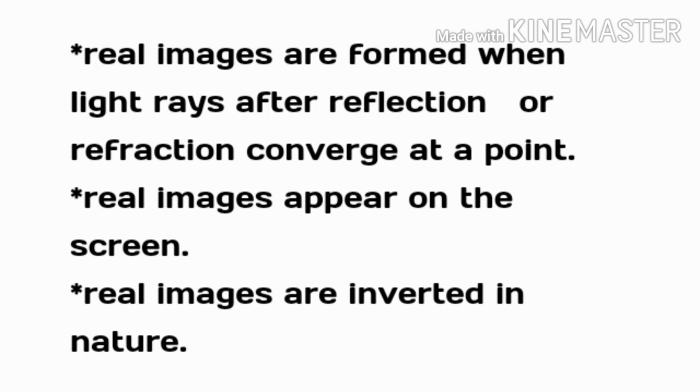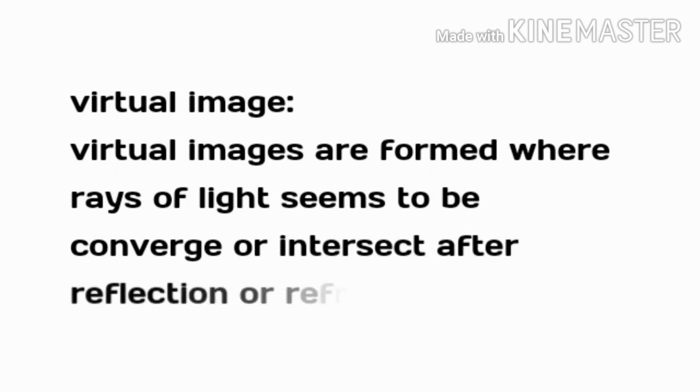So whenever the reflected light rays meet at a particular point, it provides a real image. Whereas when the reflected light rays only seem to intersect or appear to meet at a particular point, it provides a virtual image.